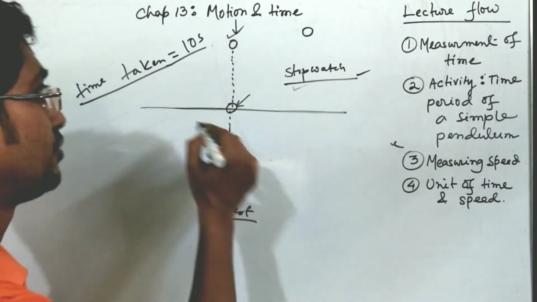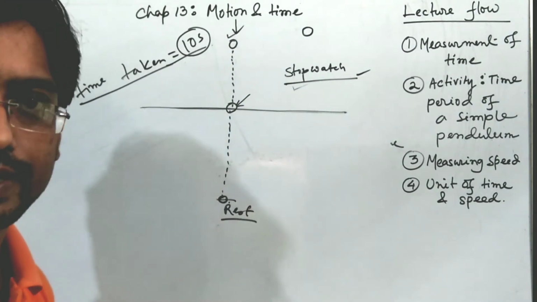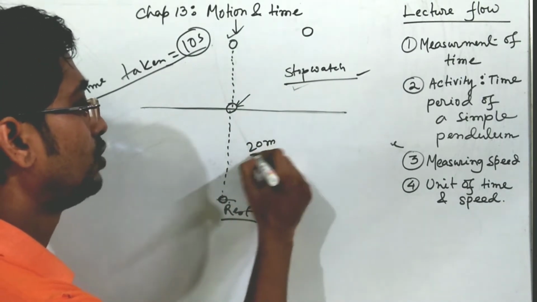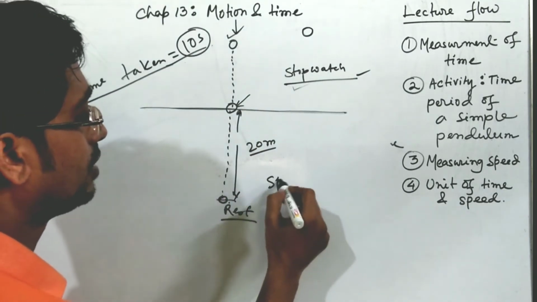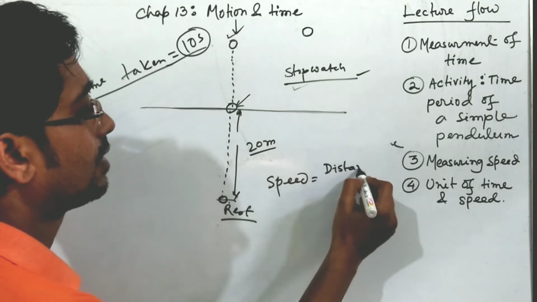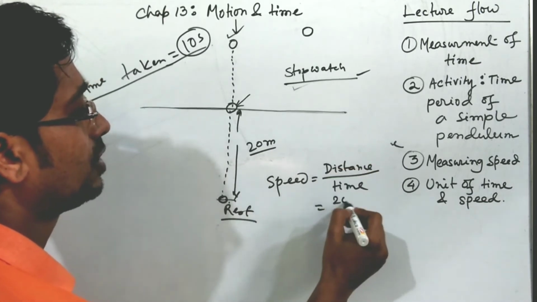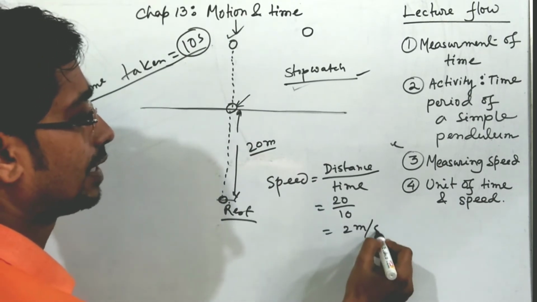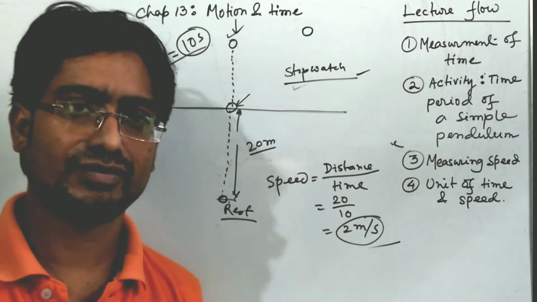So it will take some time. That time we have counted as 10 seconds, and we can measure the length by some measuring tape. Suppose it is 20 meter. So distance we have measured by measuring tape, that is 20 meter. Now what is speed? Previous day I told you speed is nothing but distance covered by time taken. So here distance is 20 meter and time we have taken, suppose 10 seconds, then it will be 2 meter per second. This way we can measure the speed.